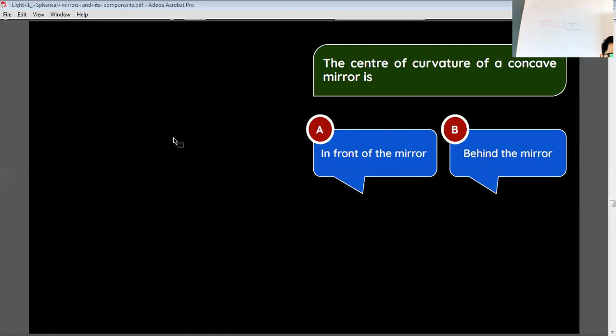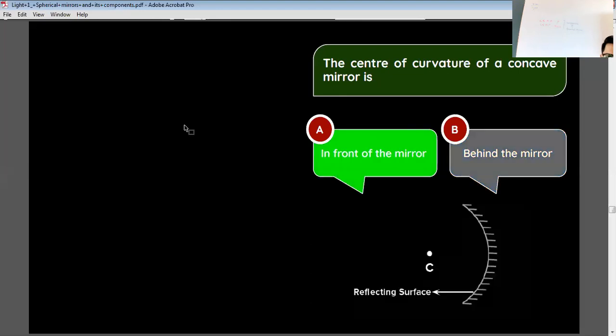Option A. The correct answer is in front of the mirror. You can draw the diagram also for this question. You can see in the diagram also.